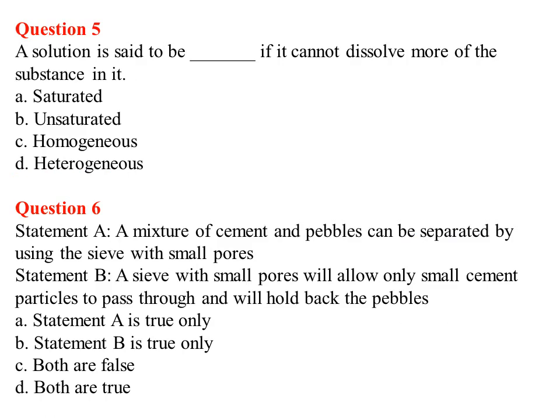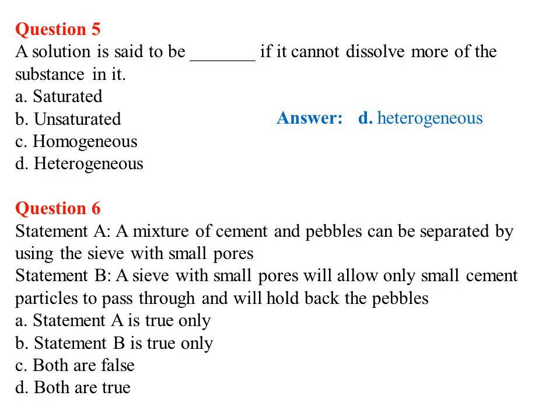A solution is said to be dash if it cannot dissolve more of the substance in it. What will be the answer? First option, saturated, next unsaturated, then homogeneous, then heterogeneous. You have already known about these 4 types of mixture: saturated, unsaturated, homogeneous, heterogeneous. So what will be that? Answer will be saturated.